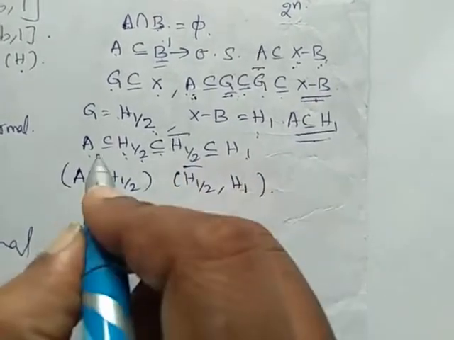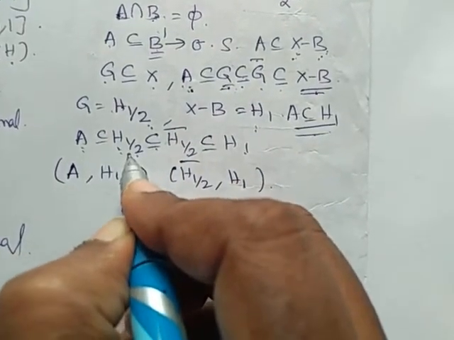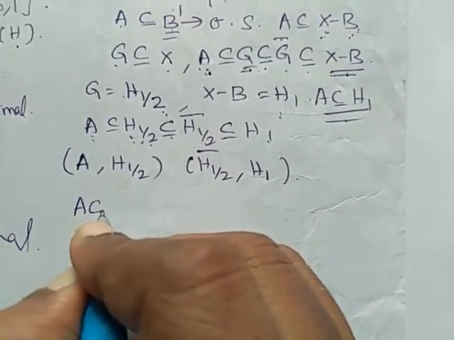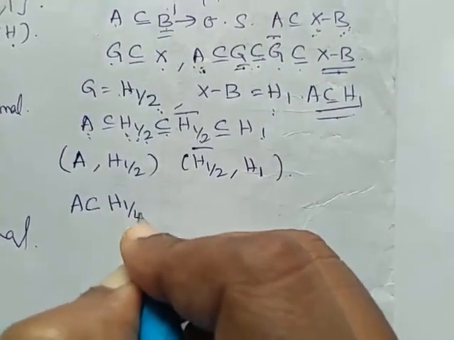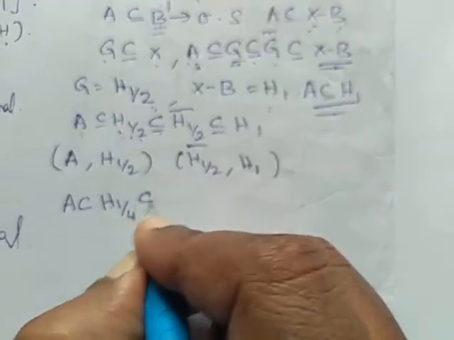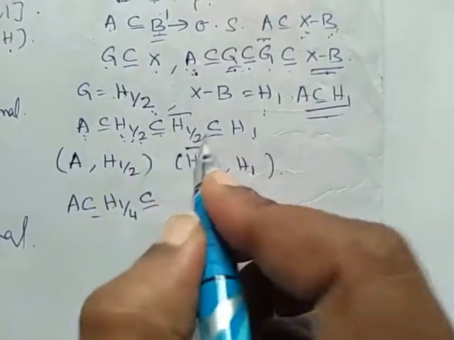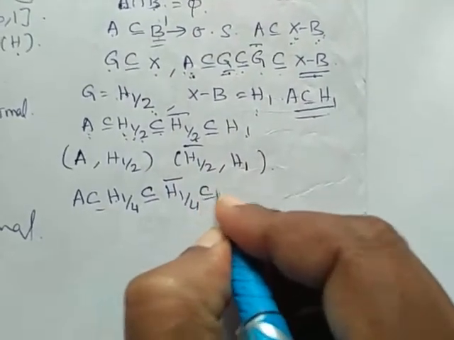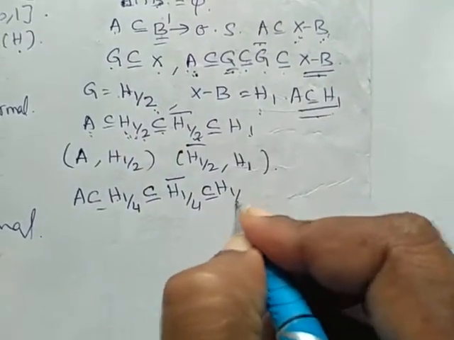In a similar way, whenever A is a subset of H1 by 2, A is a subset of some open set, which I will take as H1 by 4, whose closure is a subset of H1 by 2.